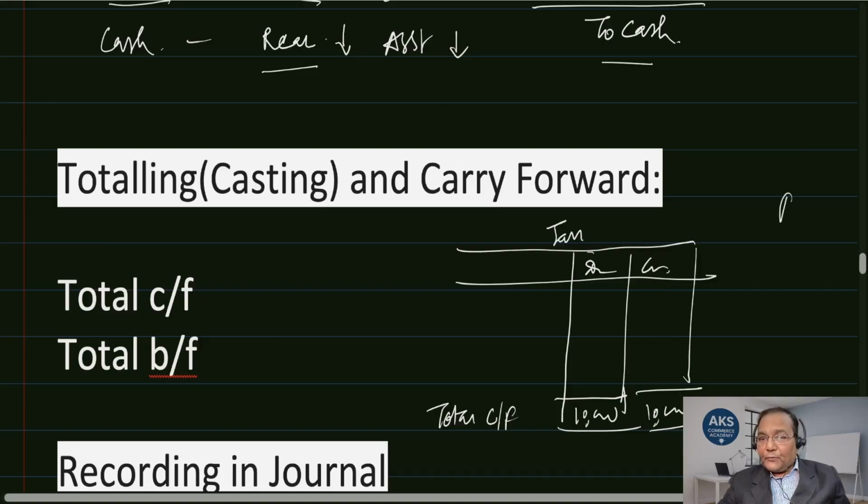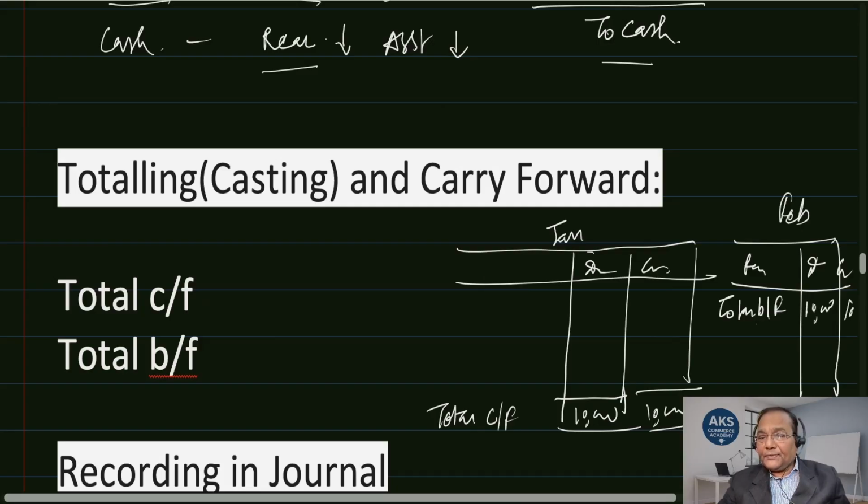Now there is a February month journal when we are preparing. So how is it going to be there? In the same way, let's see here, the particular date, everything is written, debit, credit. So we will write here total balance brought forward. So this is balance brought forward 10,000, 10,000, and then February month's entries are going to be done accordingly. So I hope this is understood. This process is called casting or totaling and then carrying forward.